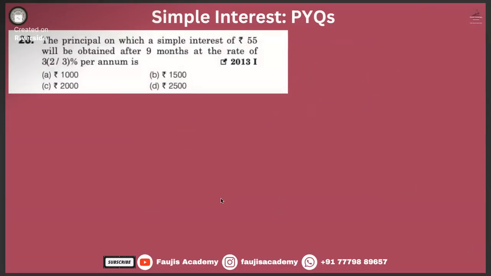The principal on which a simple interest of 55 will be obtained after 9 months at the rate of 3 and 2 by 3 percent. They've already declared interest is 55. Time period they have given 9 months, that means 9 by 12 years, because rate is per annum. Rate is 3 and 2 by 3, that means 11 by 3 percentage. P is what they have to find.